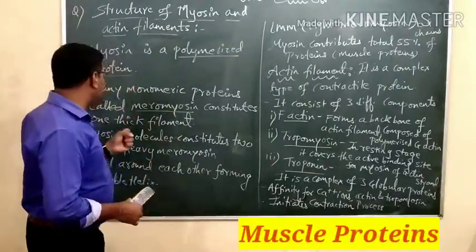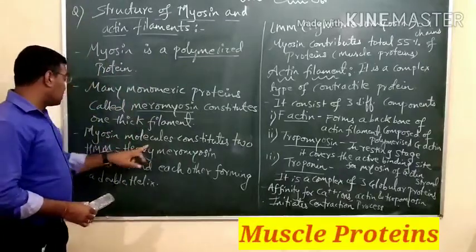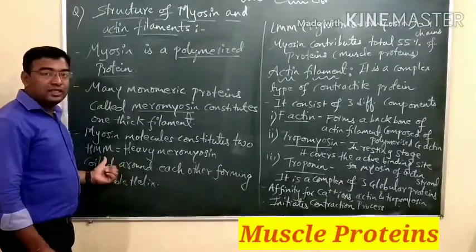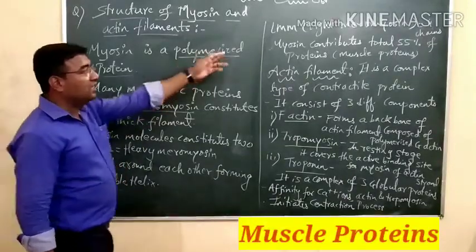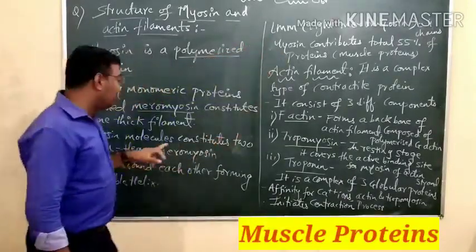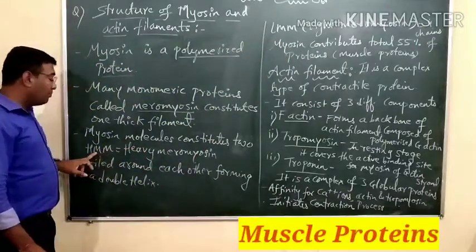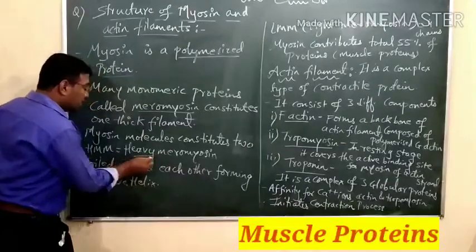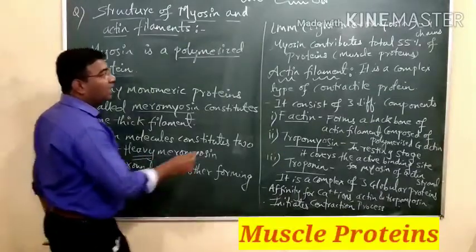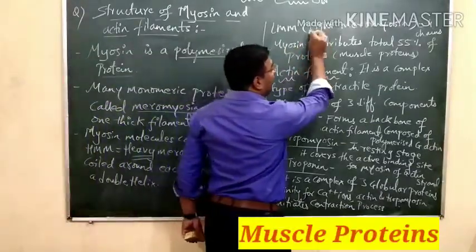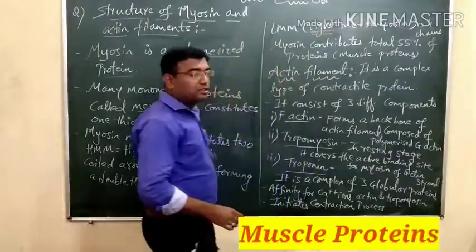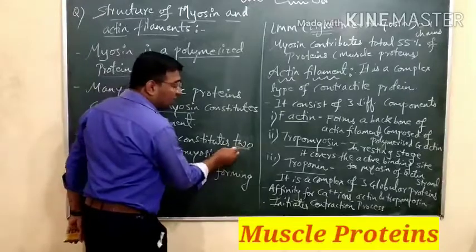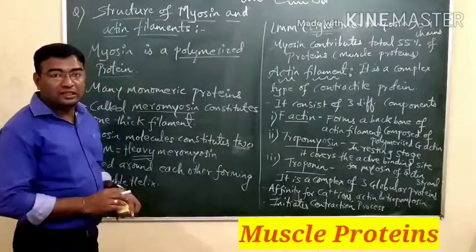Myosin is one of the proteins which constitutes two different kinds of chains. The first chain is HMM and the second chain is LMM. So what is the full form of HMM? The full form of HMM is heavy meromyosin. The word heavy indicates H, and for LMM we should know it is light meromyosin. We should know the numbers also. Heavy meromyosins have the number 2. There are two heavy meromyosins, that is HMM.